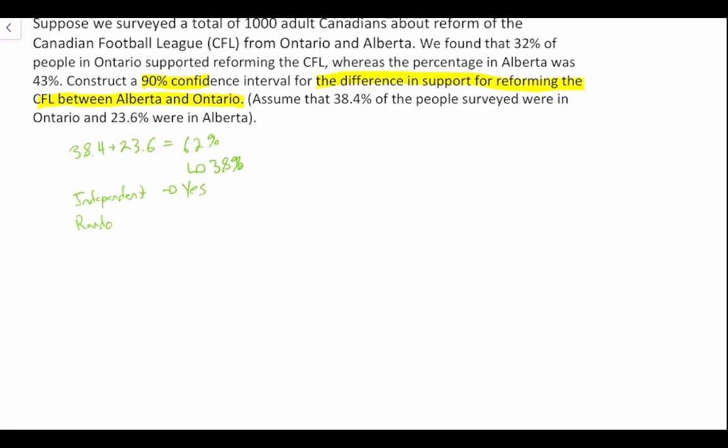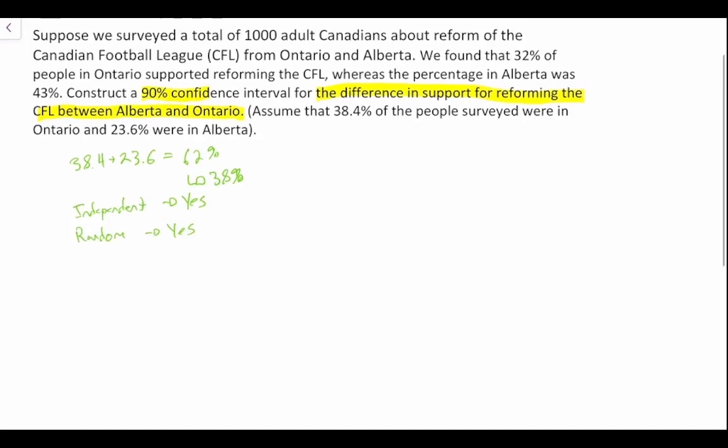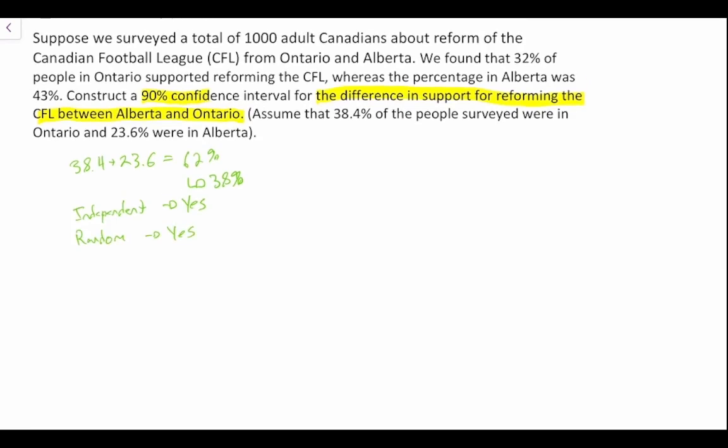Random, yes. We know that it's less than 10% of the population because 1,000 Canadians is certainly less than 10% of the total population. So yes, and we're going to look for n times p greater than or equal to 10 and n times q greater than or equal to 10.